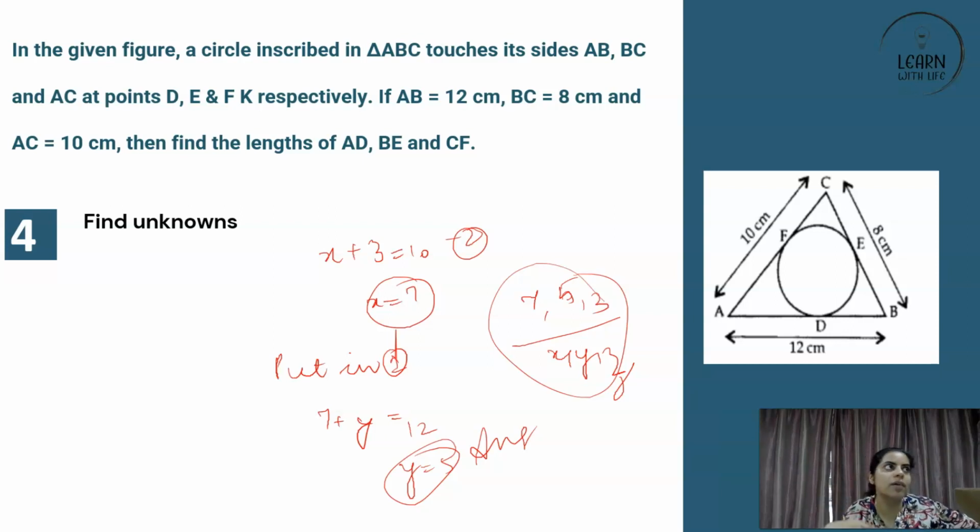Until and unless you have written the theorem, your marks get deducted. Got it? So here, if you see, x plus y is 12. Anyway, we already saw that this was x and this was y. X plus y is 12. And this was also x and this was your z. So now what should be your x plus z? 10.